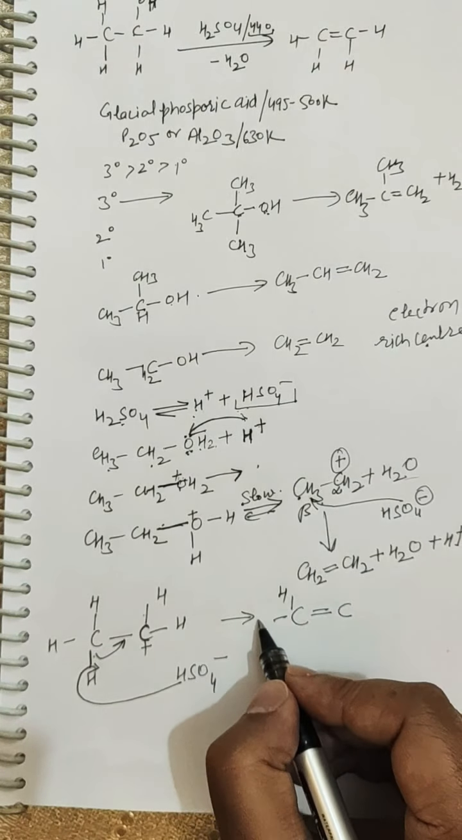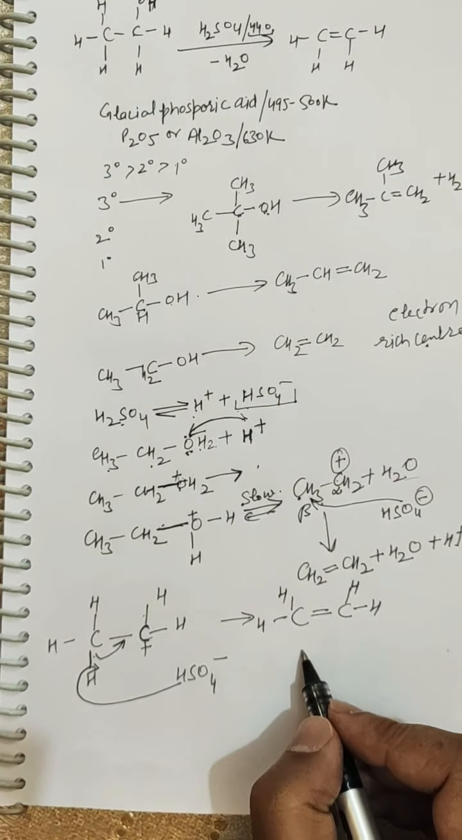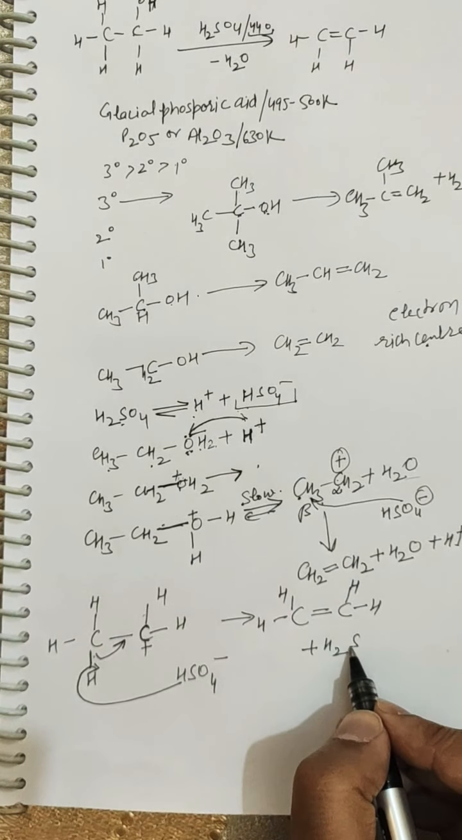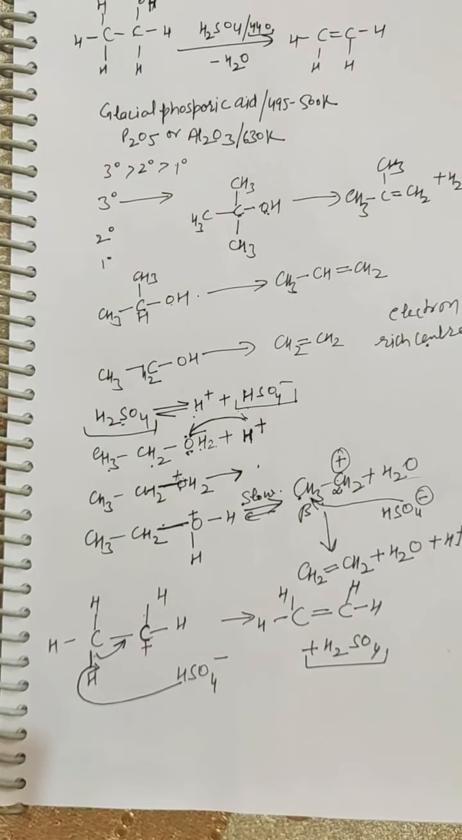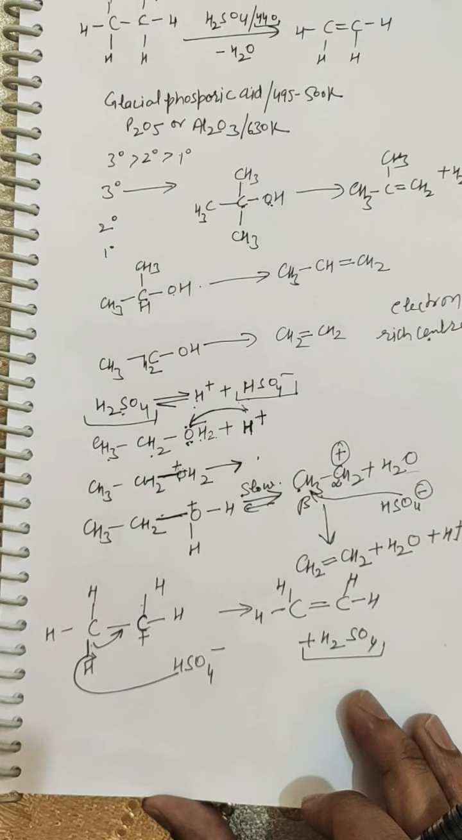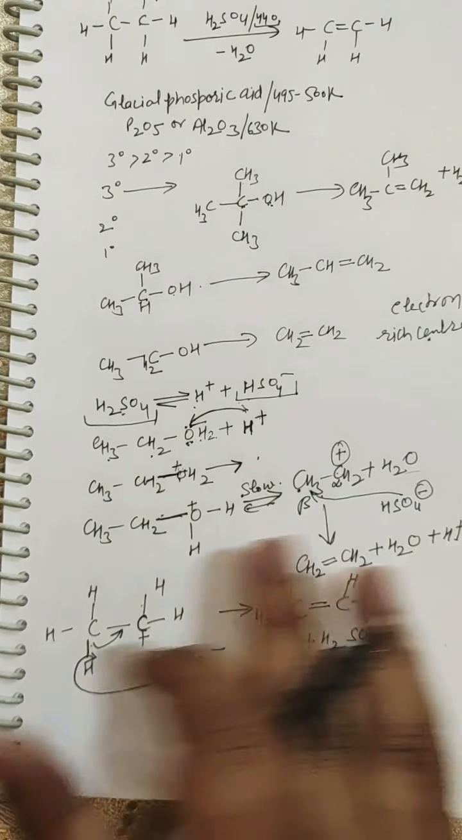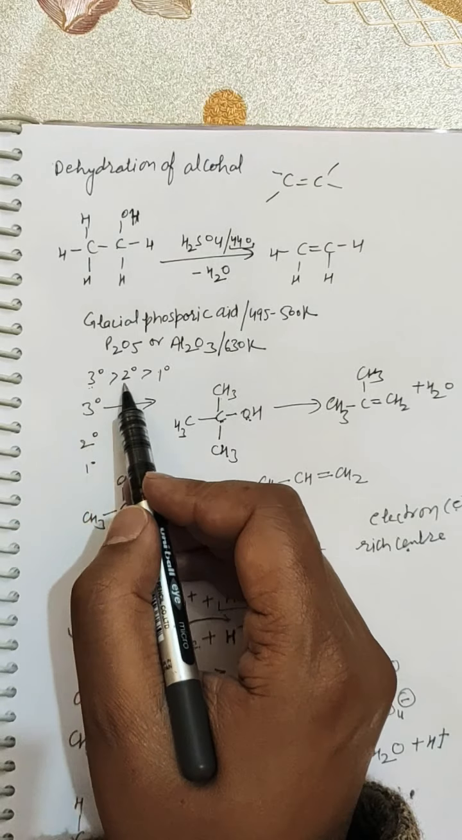Further, 2 hydrogens will be left as they are on each carbon, and further the original molecule of H2SO4 will be formed. So this explains the mechanism of the whole reaction. So the order of reactivity in dehydration of alcohol is tertiary, secondary and primary. Why? Because I had written here that the order of reactivity is tertiary, secondary and primary.